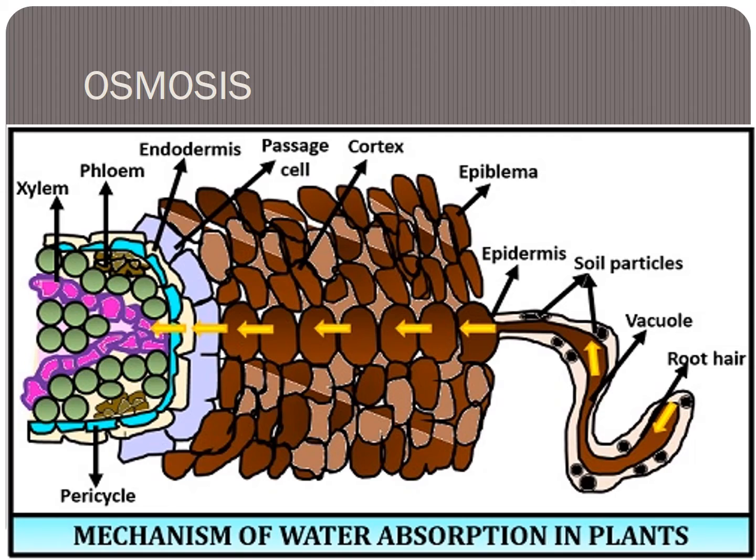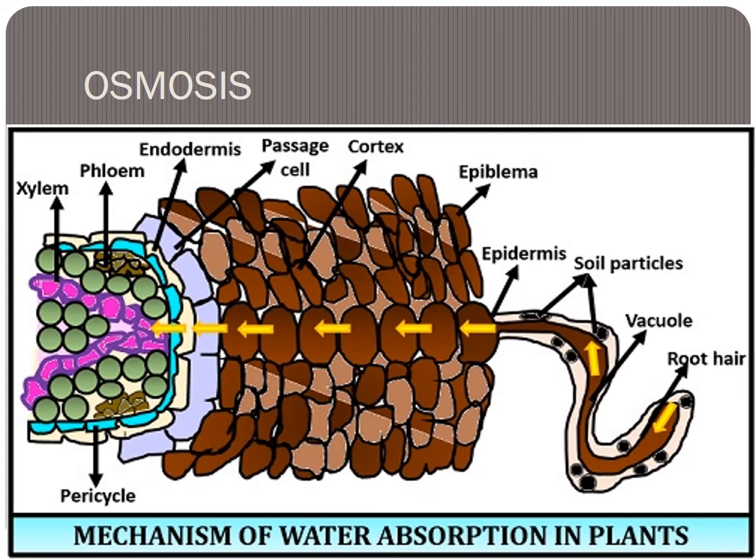What kind of process is going on here? Osmosis. Osmosis is the process of movement of solvent, the water, from a region of its higher concentration to the region of lower concentration across a semi-permeable membrane. See the picture, everybody. The root hair has the cell membrane, and the cell membrane only absorbs water.